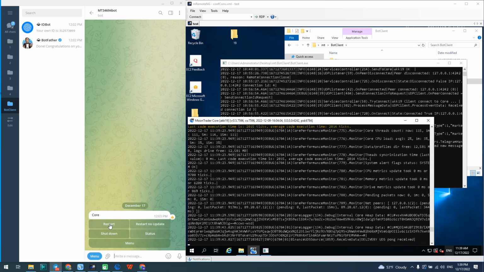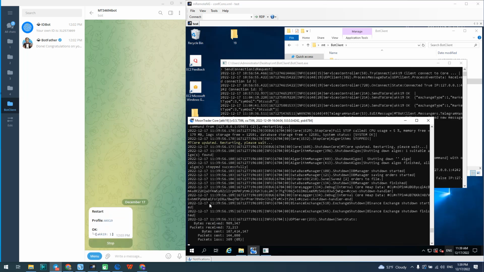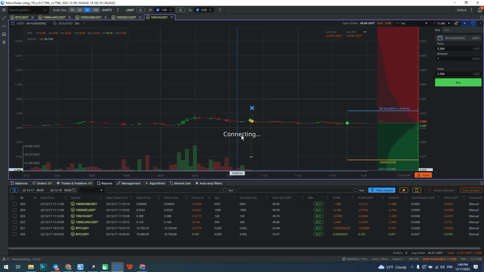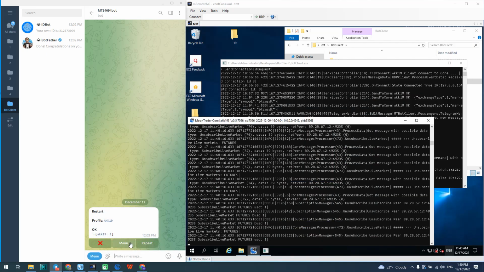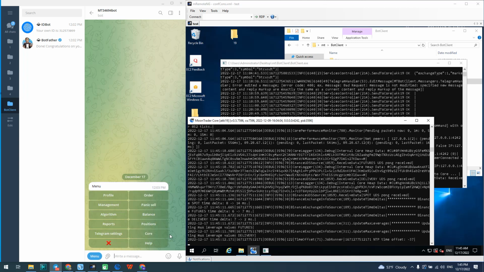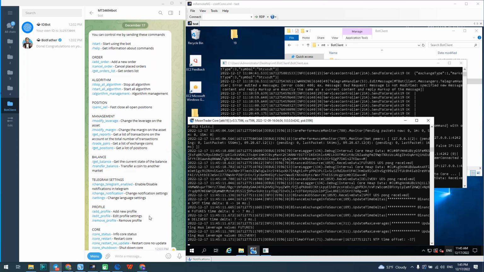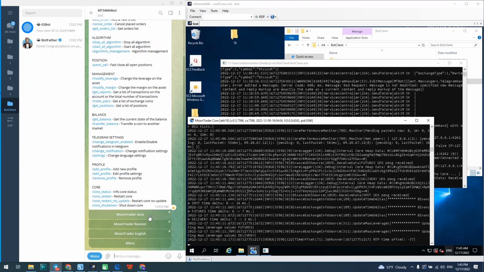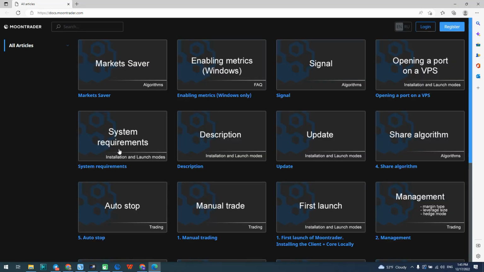In the Core tab, we can see information about the status of the core, as well as reboot the core with or without an update. We can also turn it off. This tool will allow you to remotely control your system and make adjustments to your workflow without having immediate access to a client. You can find all available commands in the Help tab.